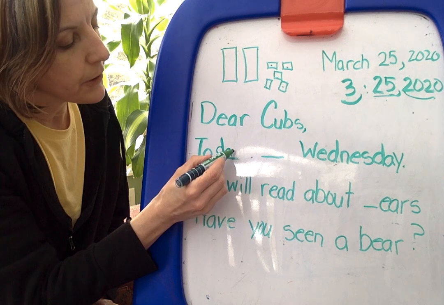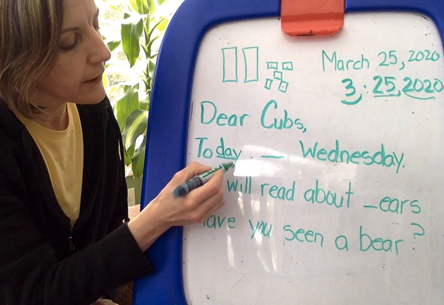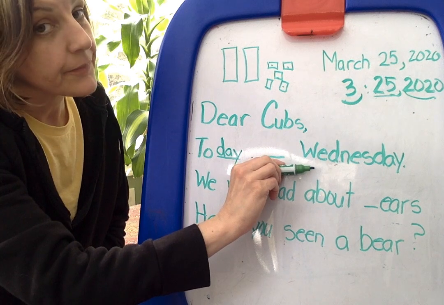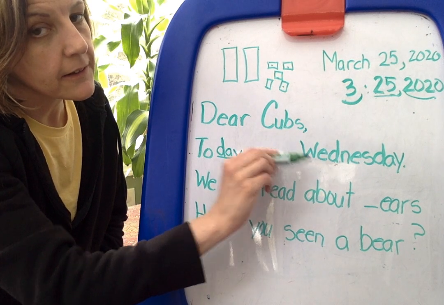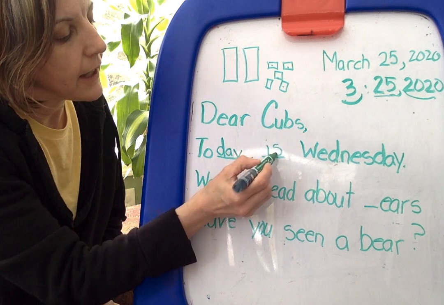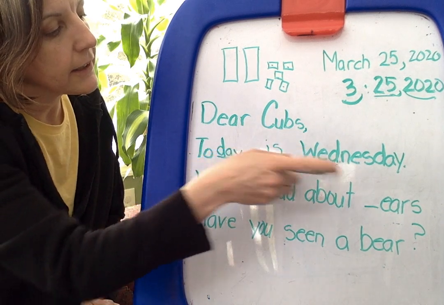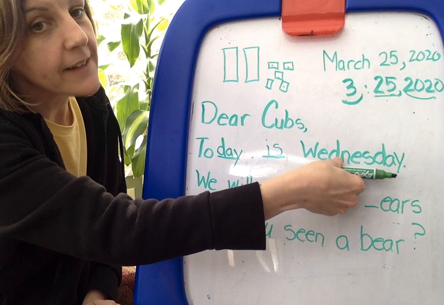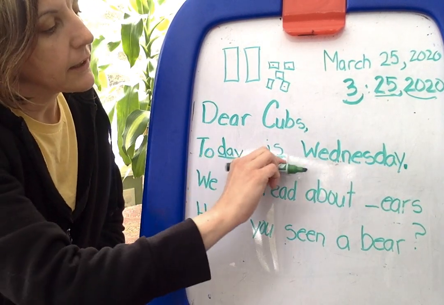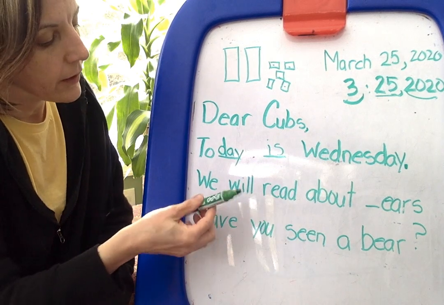A. And remember our dirt digger. Little line, big line. It's going underneath the line. Today. You're right. I'm missing the word is. Spell is with me. I-S. Today is Wednesday. Notice I put a period here. I'm telling you something. Today is Wednesday.